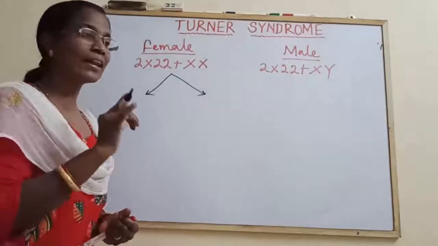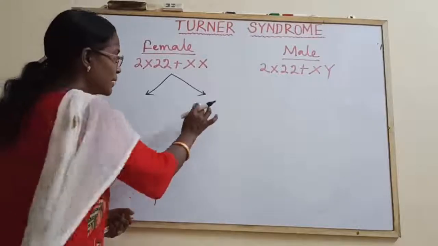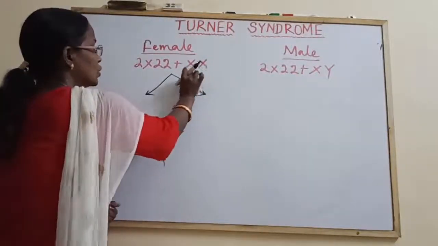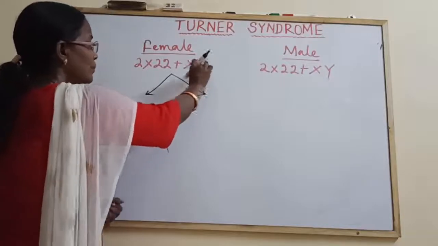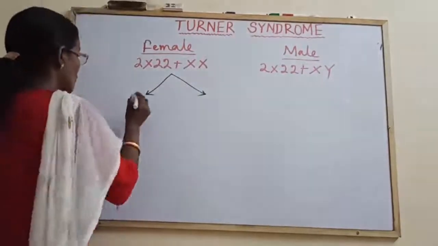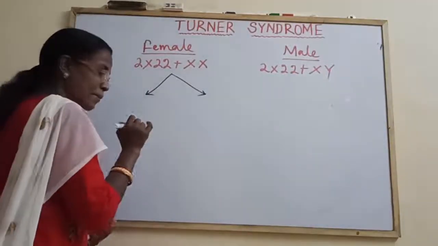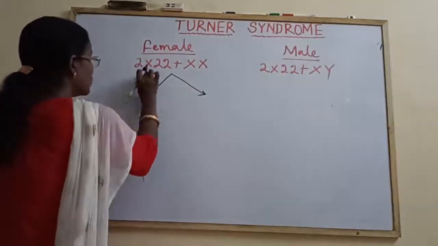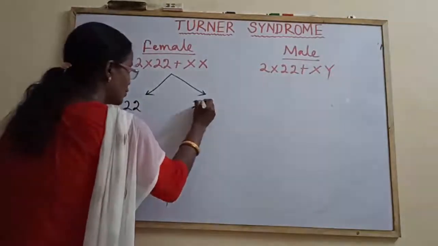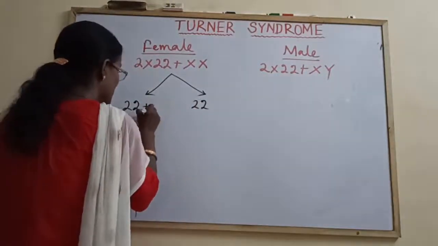Only one of the gametes receives both the sex chromosomes. So the gametes would be haploid, 22 in each, 22 plus.